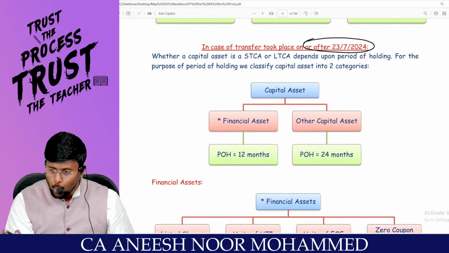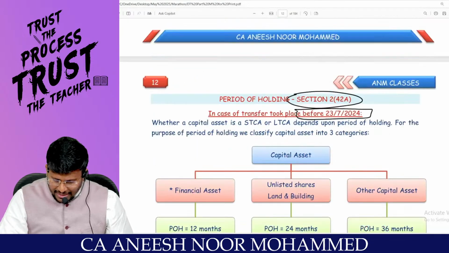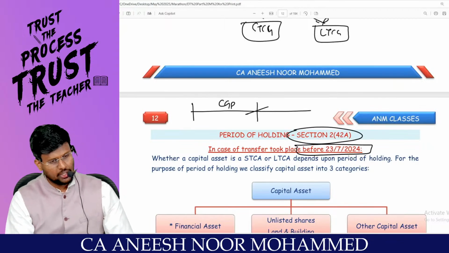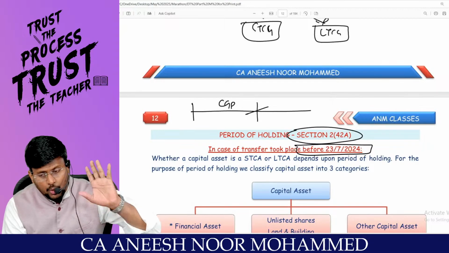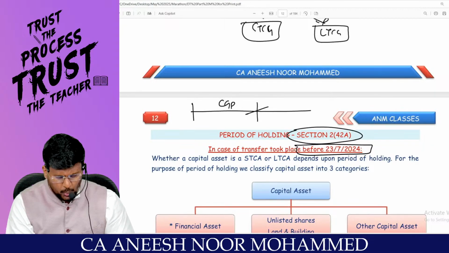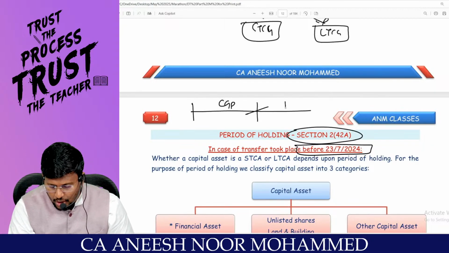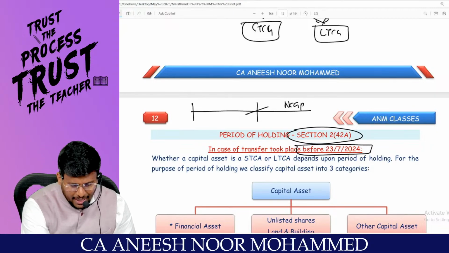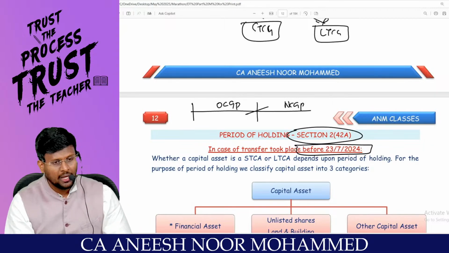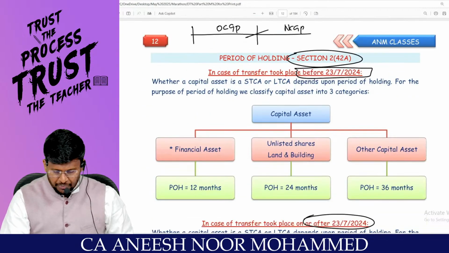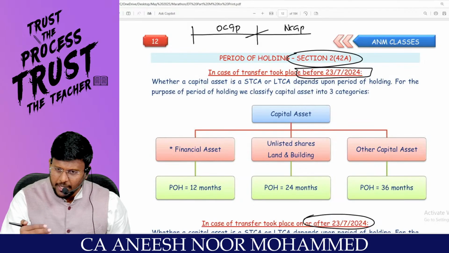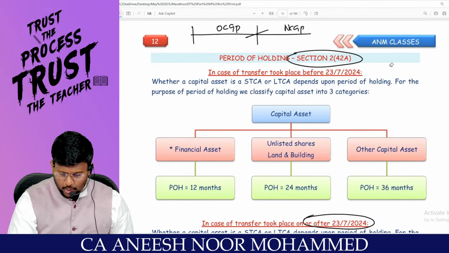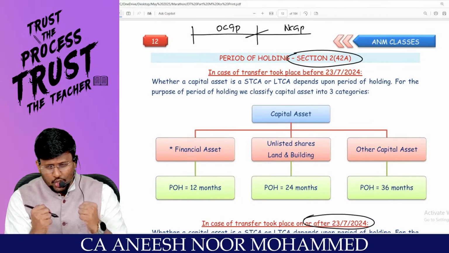So, from 1/4/2024 till 23rd of July, we are having one capital gain provision. On or after 24/7, my dear lovable students, we are having new capital gain provision. So this I am going to call throughout the marathon as old capital gain provision and new capital gain provision. Comfortable? If the transfer has been made before the cutoff date, can you say what is the cutoff date? 23/7/2024.